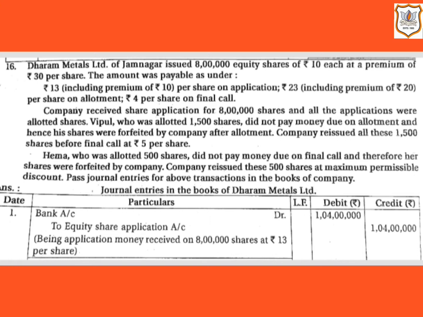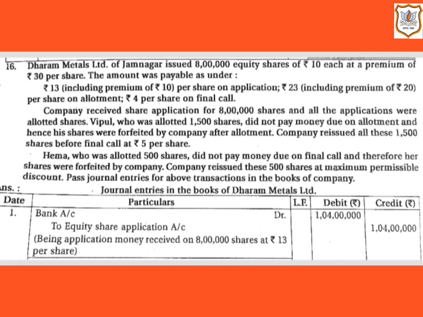Hema, who was allotted 500 shares, did not pay money due on final call and therefore her shares were forfeited by company. Company reissued these 500 shares at maximum permissible discount. Pass journal entries for above transactions in the books of company. So let us start.